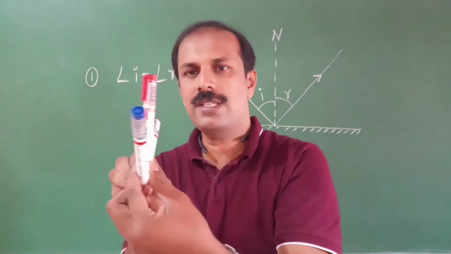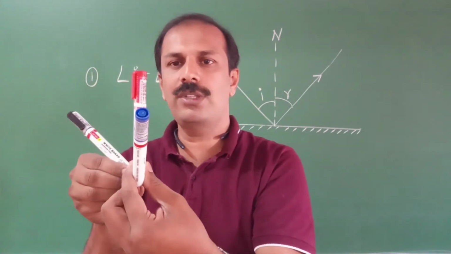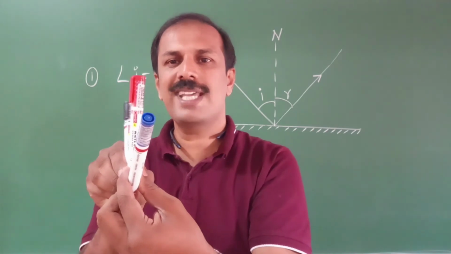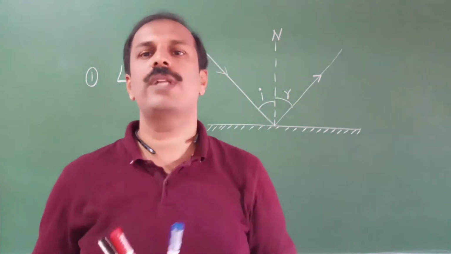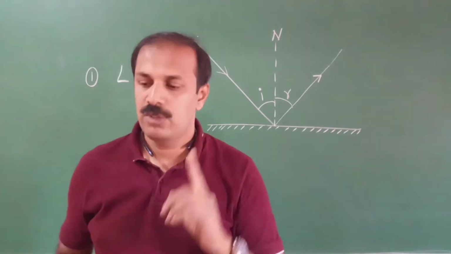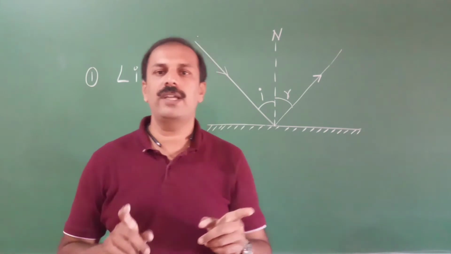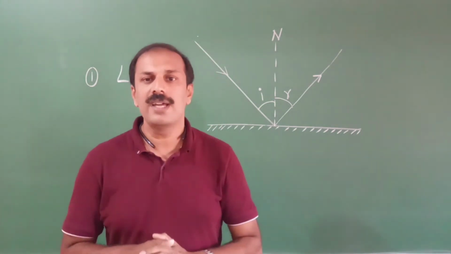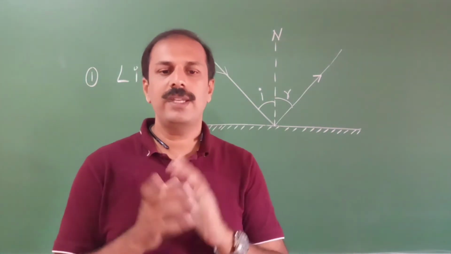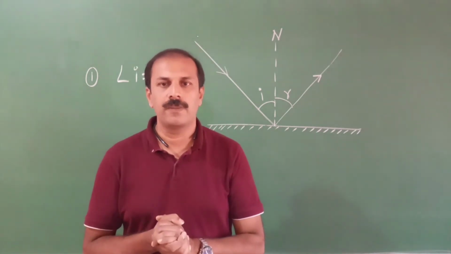If you look from here, you can see, one behind the other. It should be in the same plane. It cannot go this way or this way. It should be in the same plane. So that's the meaning of that. That is, the incident ray, the normal at the point of incidence, and the reflected ray should all lie in the same plane. That is the second part of the law of reflection.